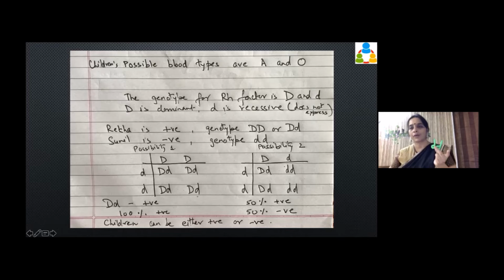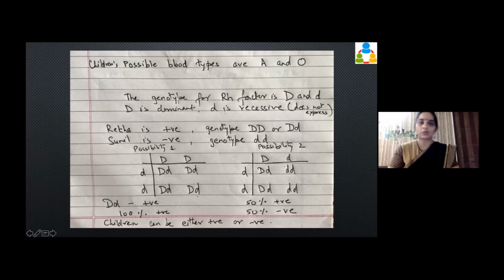Okay. So from each parent, you are receiving one gene. It can be the small d or it can be the big D, depending on what they are giving to you. Now, if the small and the big D come together, it will become RH positive. If the big Ds come together, it will again become RH positive. The only case when it will become RH negative is that both of them have to be the small Ds. Clear?